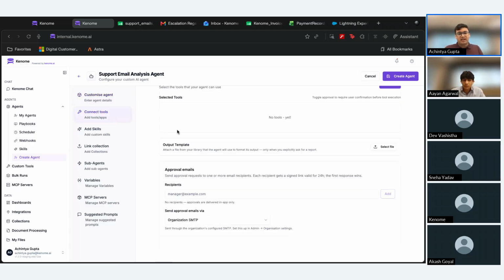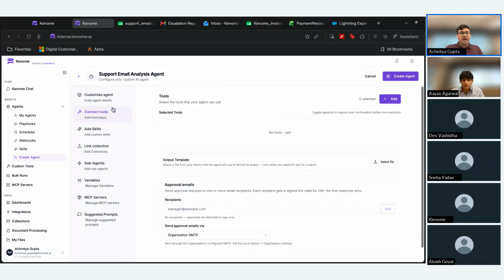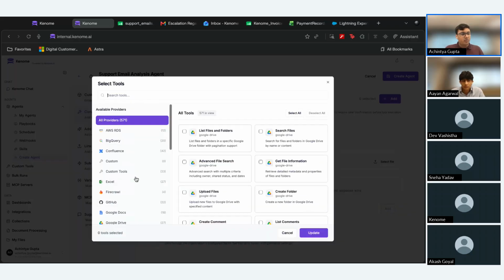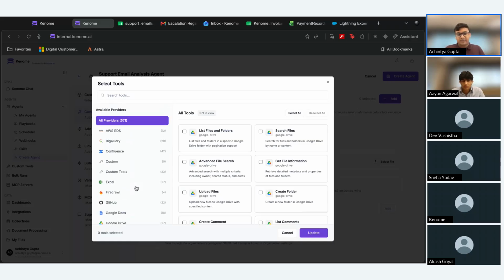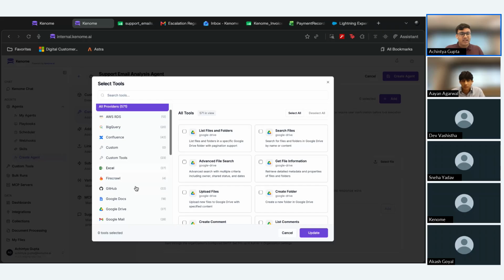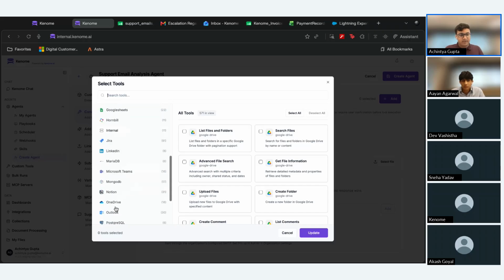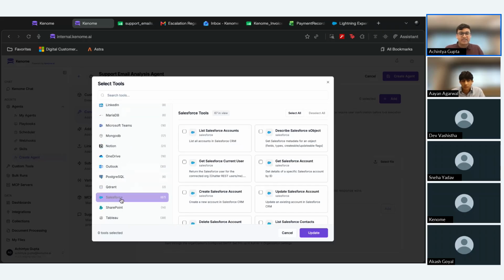Then we can come to our tools tab. I have provided the agent instructions, but we need to give this agent some tools so that it can access all the relevant data sources. If I click this add button right here, we will see a list of all the integrations that we currently have enabled within this platform. The very interesting part is that for all integrations, we have a number of tools available. For example, if I were to look at Salesforce, we have 67 tools available for Salesforce within the platform.